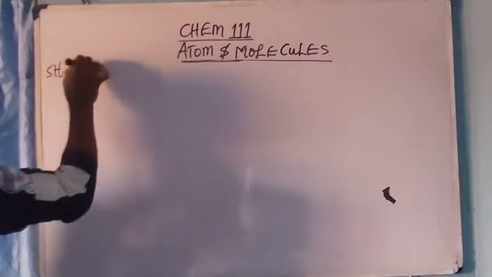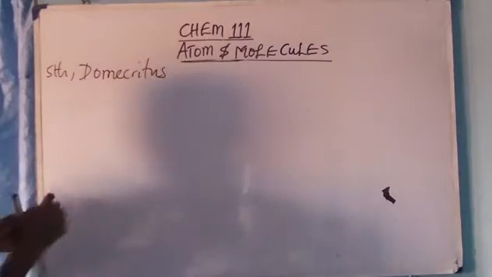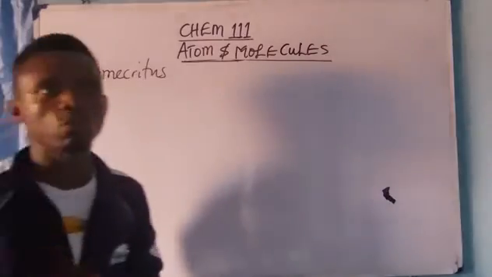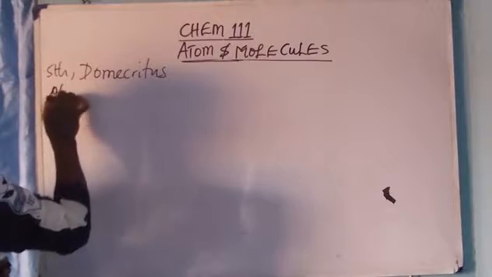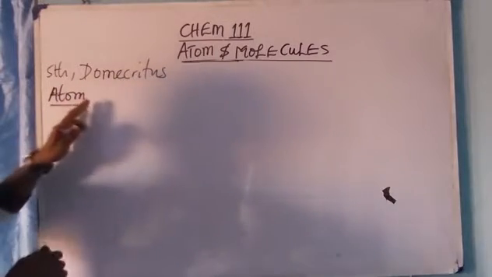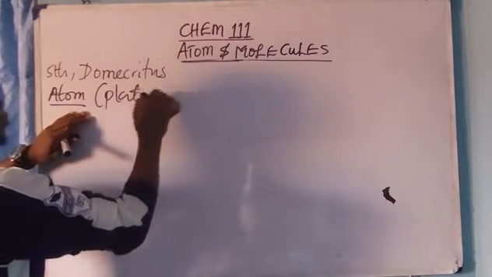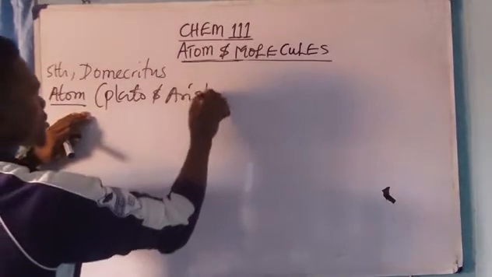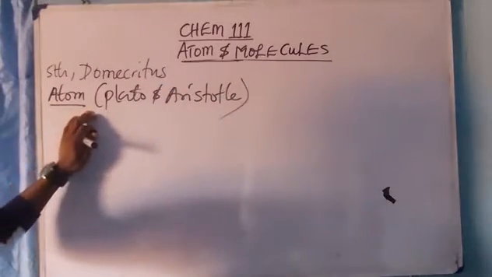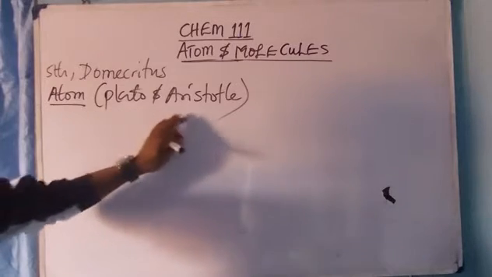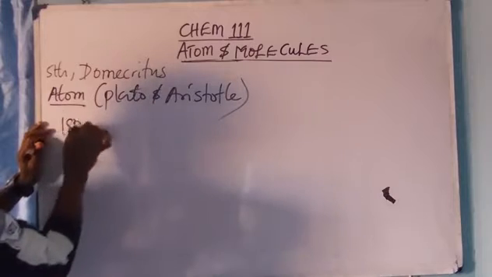Now, in the fifth century, the atomist called Democritus said that every matter is made up of small indivisible particles called atoms. But his discovery was highly criticized by Plato. Plato and Aristotle kicked against his postulates that matter is made up of smaller invisible particles called atoms.